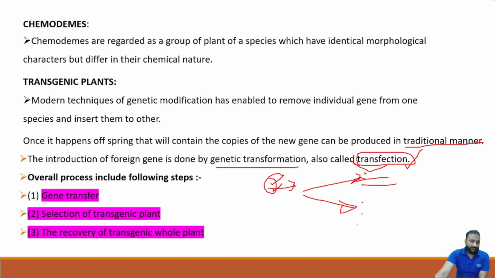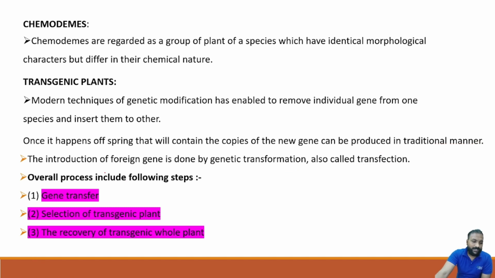But how are these plants produced as transgenic plants? It includes three steps: gene transfer, because genetic transfer should be done, selection of the transgenic plant, and recovery of the transgenic plant. Simple. We need to transfer the gene, so we need to collect the gene. Then we need to select the transgenic plant. We need to get the gene, and also select which plant we are going to incorporate this isolated gene into.